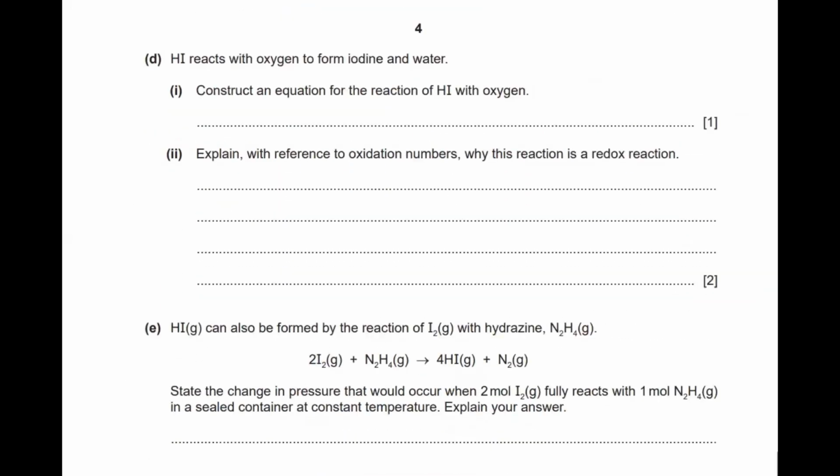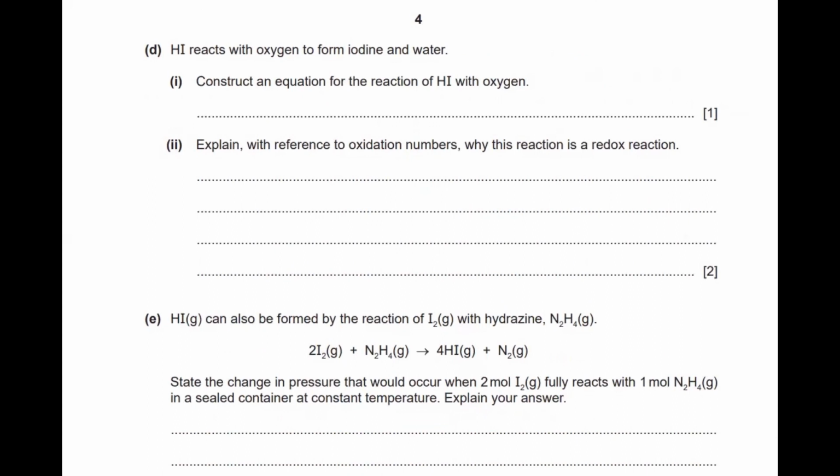Moving on to the D part of the question, the D part says that HI reacts with oxygen to form iodine and water. And we need to construct the equation for that. So when hydrogen iodide and oxygen react, iodine and water are going to be the products.